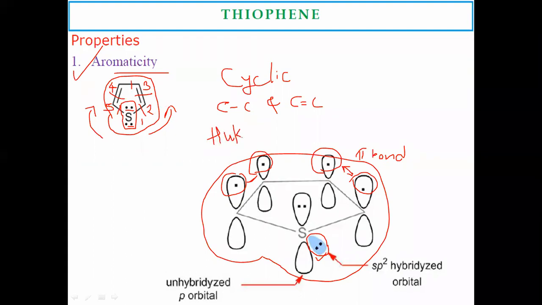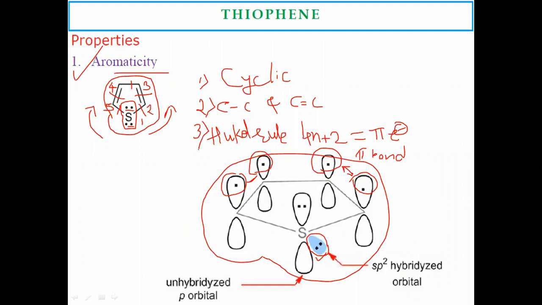And it passes the Huckel rule, that is 4n plus 2 pi electrons. The rule is passed by this thiophene. So on this criteria, cyclic in nature, alternate single double bonds, and it passes, putting n equal to 1, it forms the 6 pi electrons.